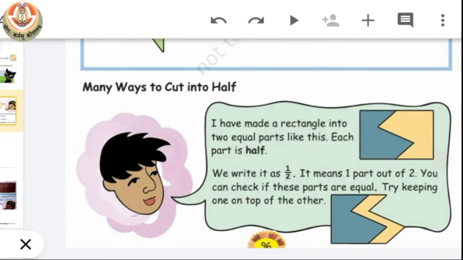Here that boy did such a zigzag line in that given piece of paper in such a way that this part is exactly equal to this part. Then he cut the paper from this zigzag line and he got 2 equal parts.